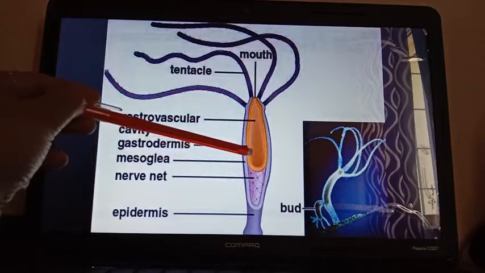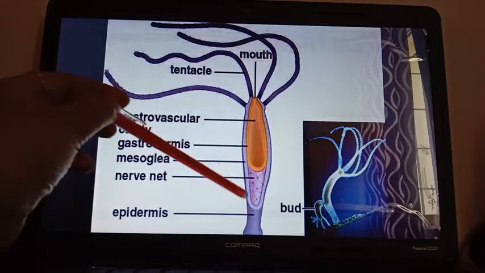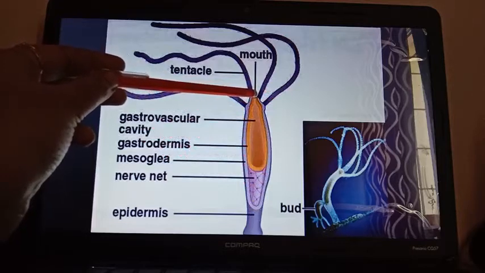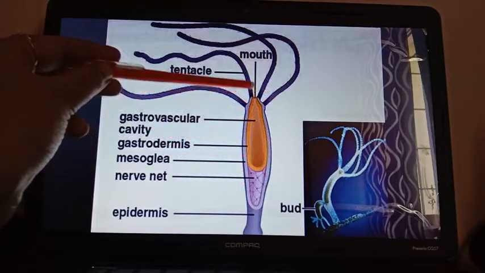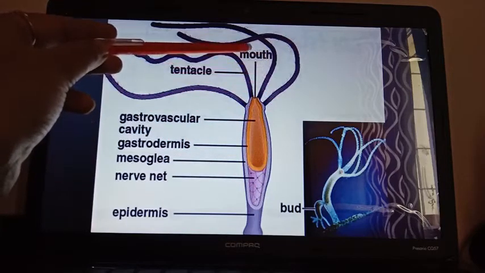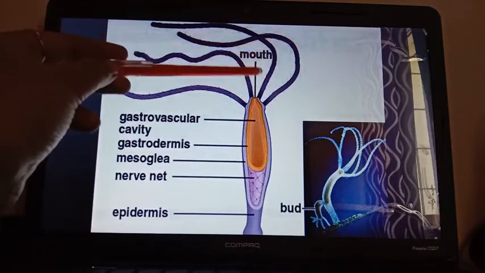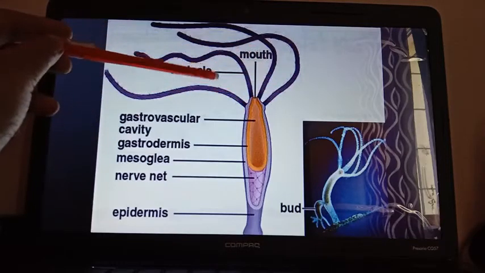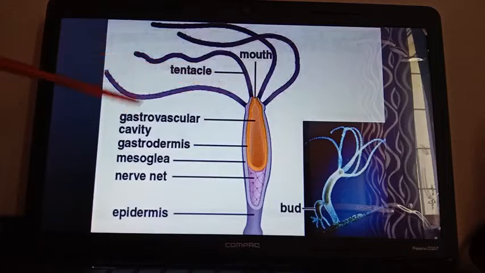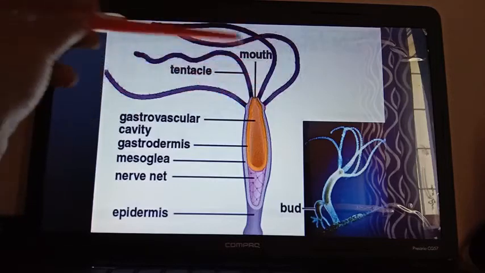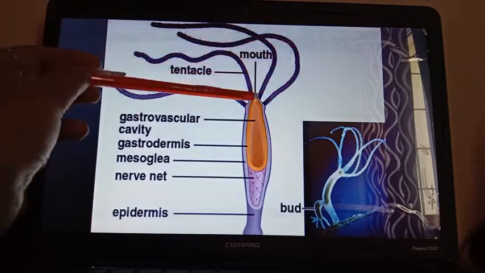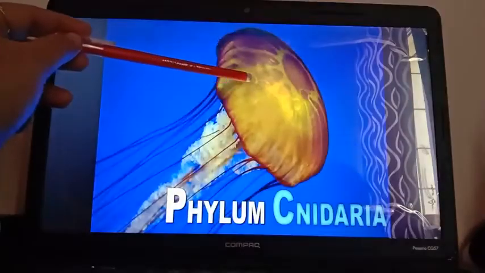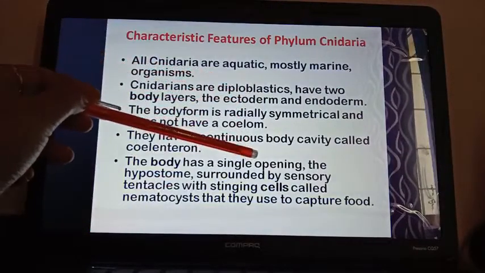Now this gastrovascular cavity or coelenteron can open through a single opening that is known as mouth or hypostome. Scientifically it is known as hypostome, this mouth. And surrounding the mouth, sensory tentacles. Tentacle, you can see, these all are tentacles. Sensory tentacles are present. What are the functions of these tentacles? Actually tentacles are helpful in capturing food.